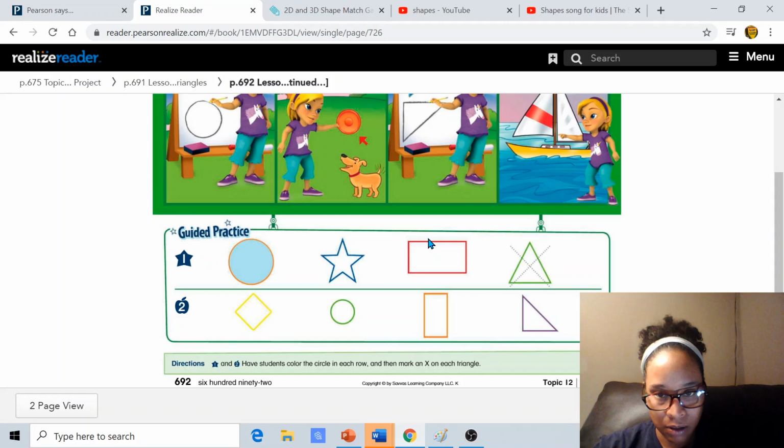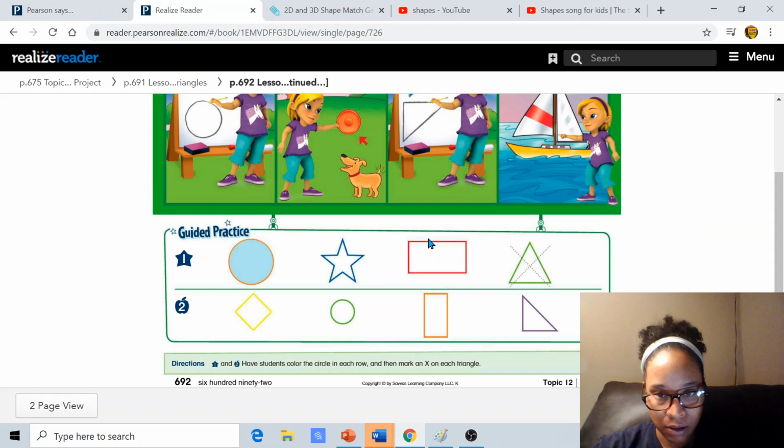Rectangle. And then we have this purple shape here. Do you think that one's the triangle? If you say yes, I would have to agree with you. That is a triangle. I see 1, 2, 3 sides. And here you can also see Emily showing us some shapes in real life.